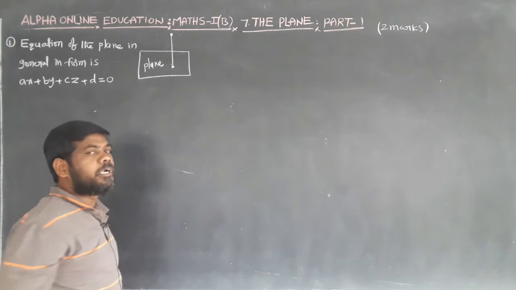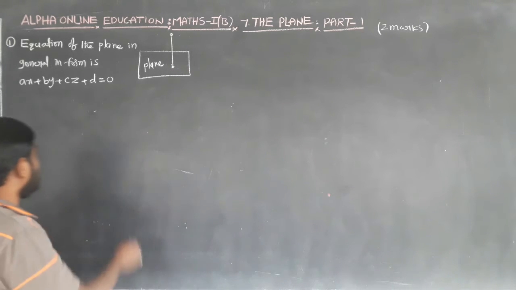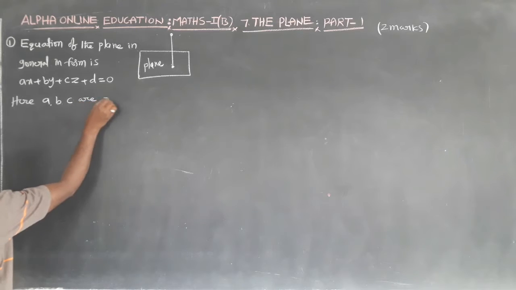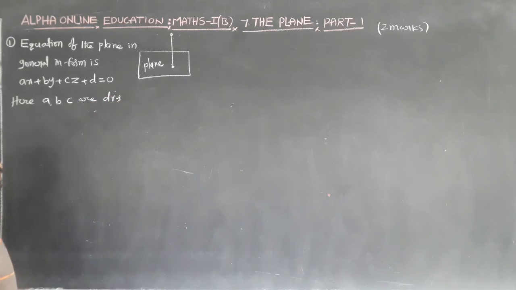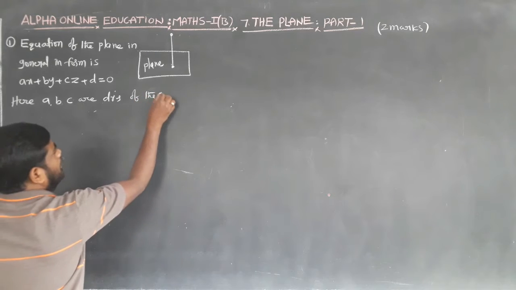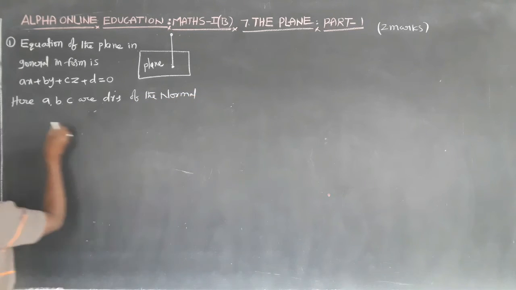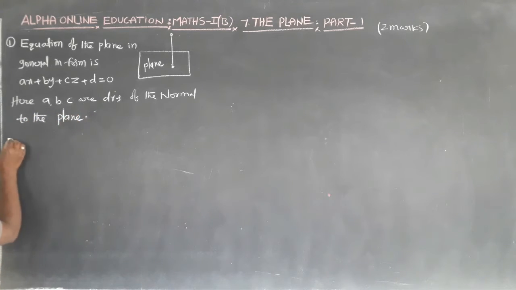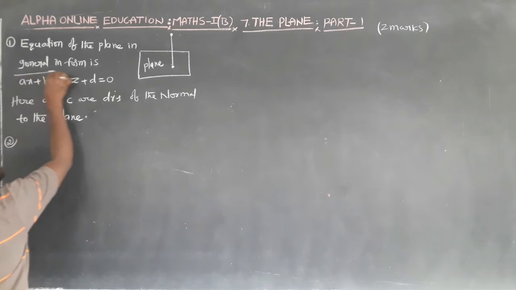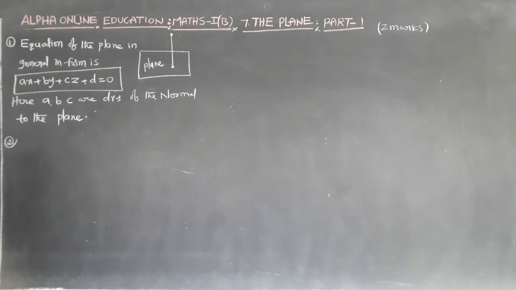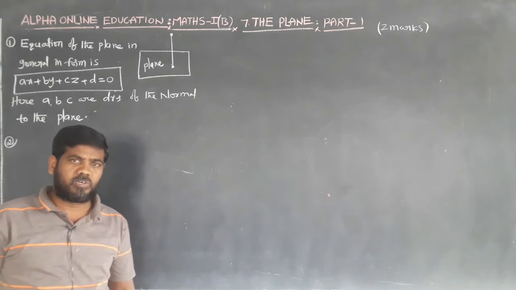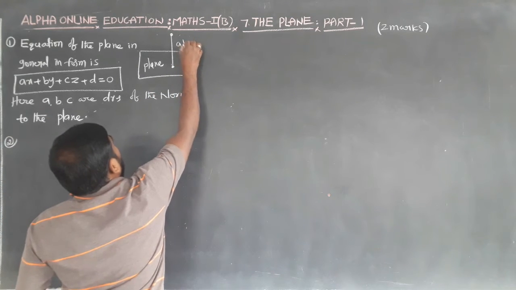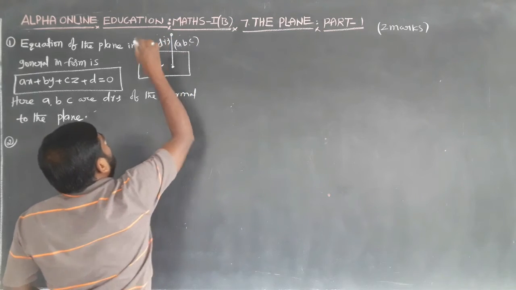This is the perpendicular line to the plane.